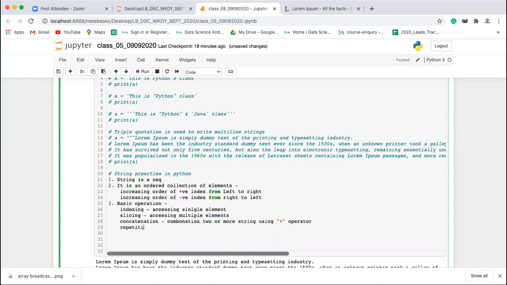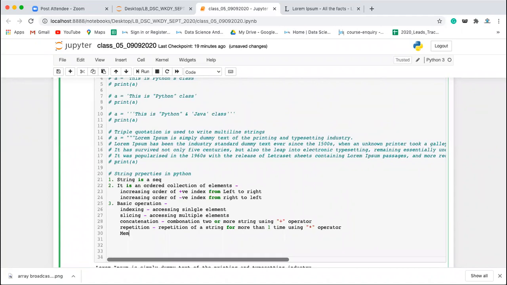Similarly, you have the repetition operation, which is the repetition of a string more than one time. We use the star operator here. If you use the star, the multiplication sign, with the string or sequence, that is called the repetition operation.